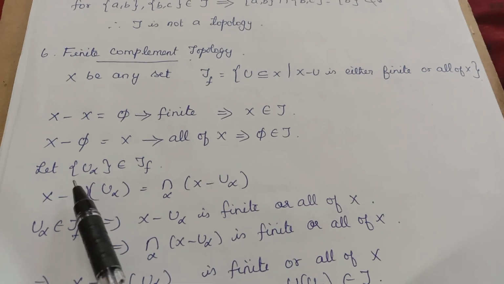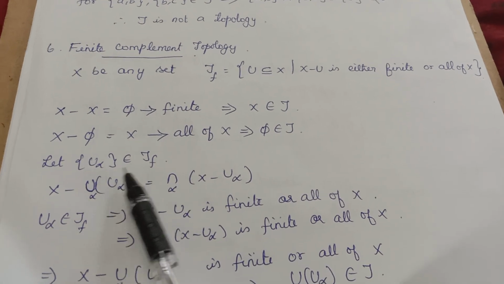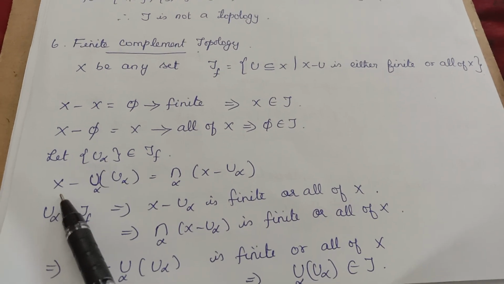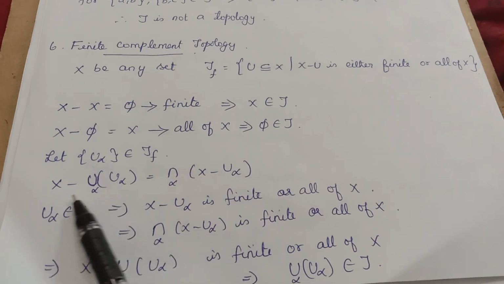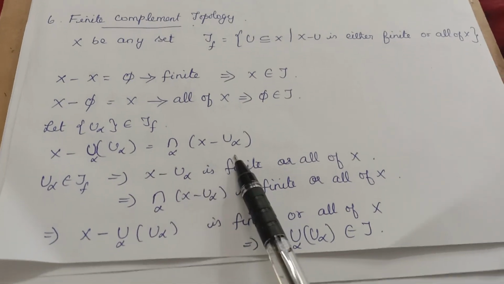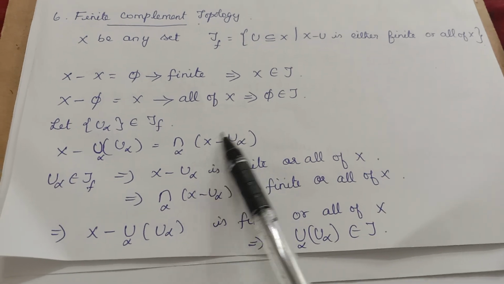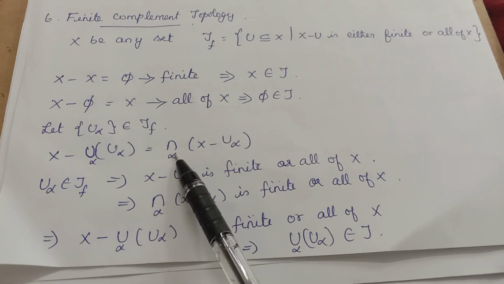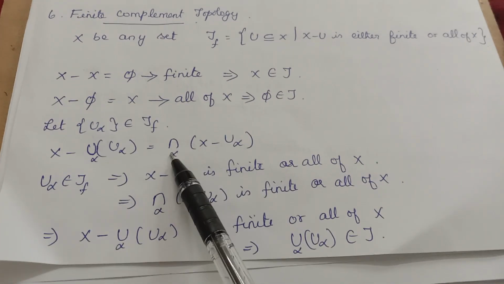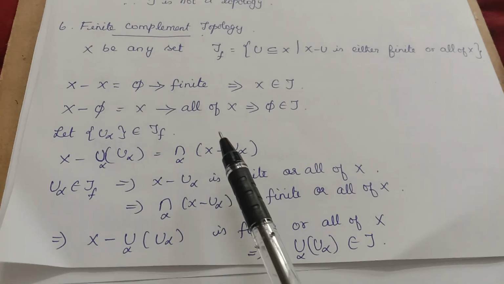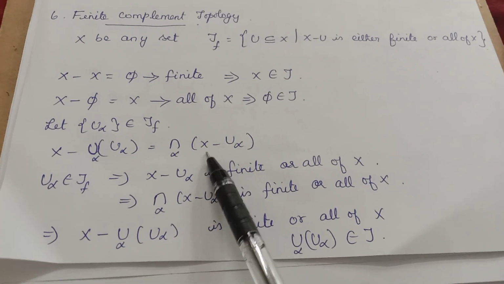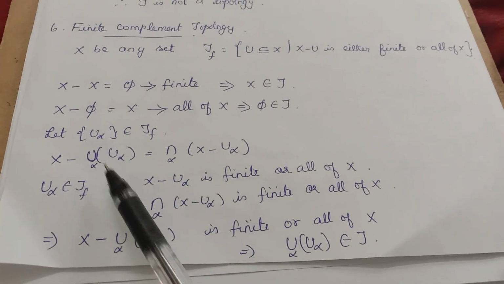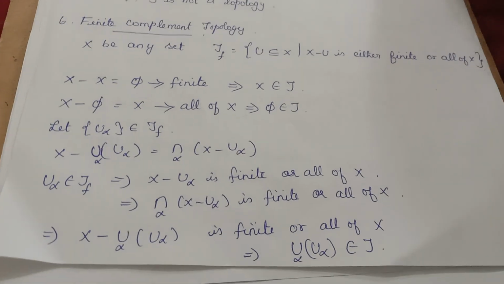Next, for union, consider U alpha belonging to tau f. U alpha belonging to tau f means the complement of U alpha is either finite or all of X. Okay, that is X minus the union of U alpha is equal to, this can be written as the intersection of X minus U alpha. We know each individual set is either full of X or finite. So, if all are finite, okay, then their intersection is also finite. If all of them are X, then their intersection is also what? All of X. If some of them are finite and some of them are X, then if you take the intersection, it will be only finite. Therefore, this arbitrary union is also there in the topology.